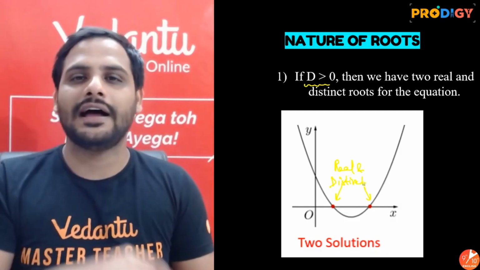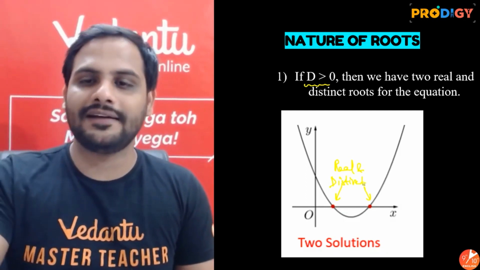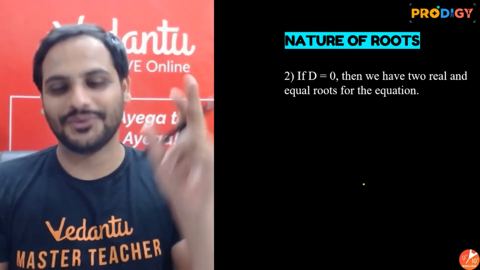Alright, now I want all of you to comment right now: if discriminant is equal to 0 and we have two real and equal roots, how is the graph going to look? I am waiting for you all. Give me your answer. You can tell me in the comment section whether the graph will be intersecting the x-axis like this, or what it will be doing.